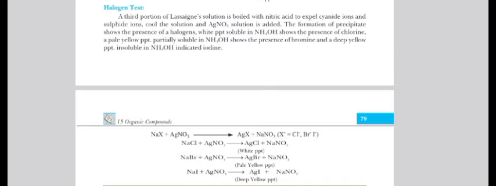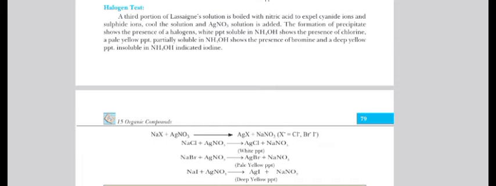Now the sulfur test. The second portion of the Lassaigne filtrate is acidified with acetic acid, and boiled to expel the hydrogen sulfide gas. It will turn lead acetate paper black. That indicates the presence of sulfur in the compound. So a black precipitate indicates the presence of sulfur.